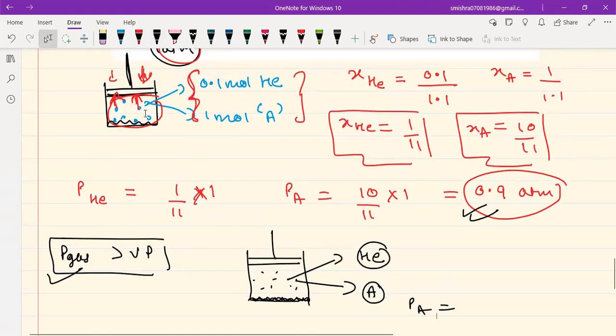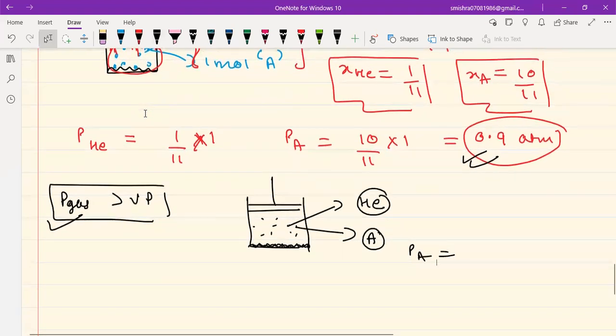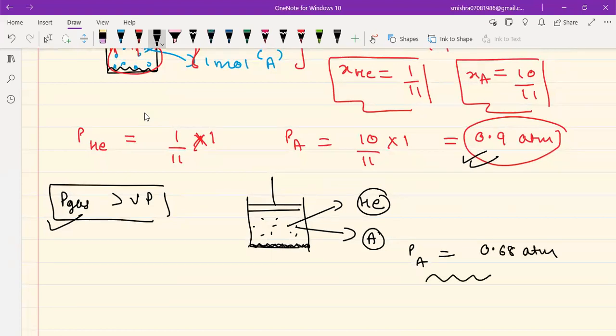This was the initial condition. It could not have stayed like this. So A has now condensed to form a liquid. And now, my dear students, the pressure of A in this new situation should be equal to the vapor pressure, which will be equal to 0.68 atm, right?